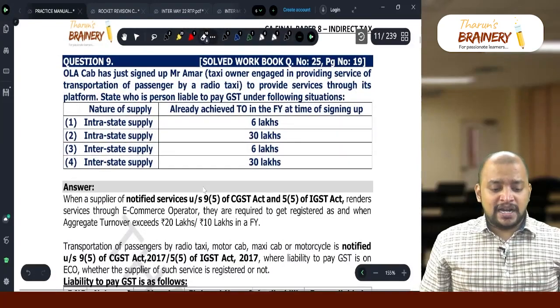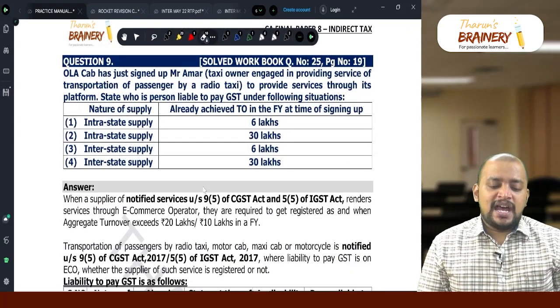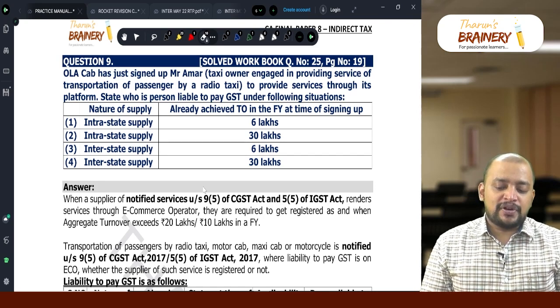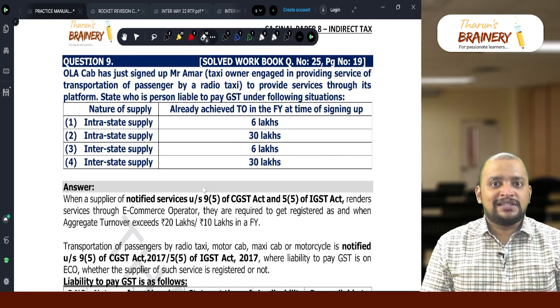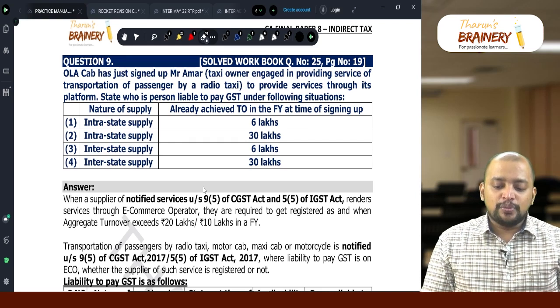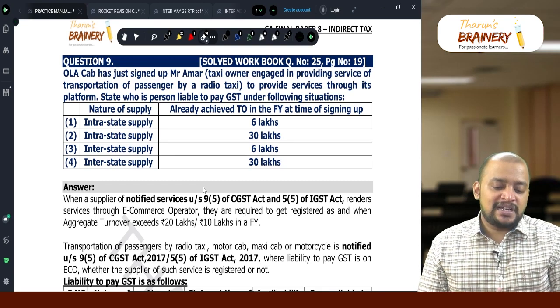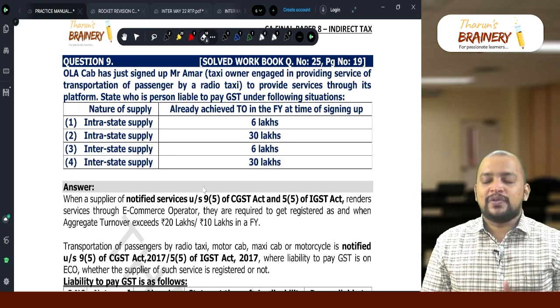Then question number 9. Ola Cab has just signed up Mr. Amar, taxi owner engaged in providing service of transportation of passenger by radio taxi, to provide services through its platform. State who is the person liable to pay GST in the following situations.